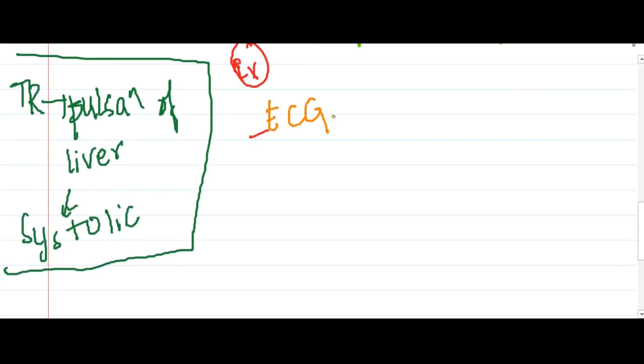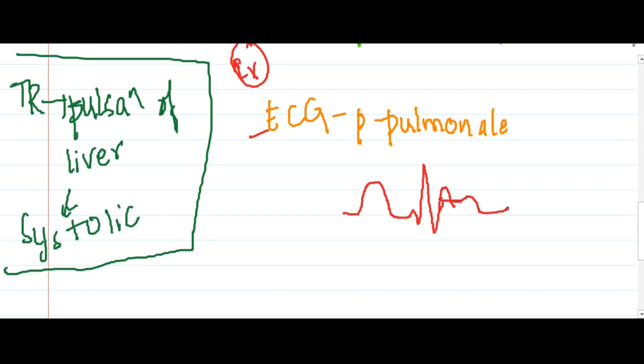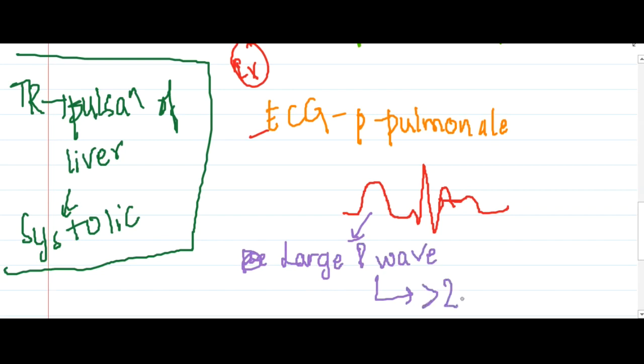Now if you see the workup or investigations, first and foremost you should do ECG. In ECG you will see presence of P pulmonale. How does this P pulmonale look like? This is a peaked P wave, like this. This is a large P wave, where the amplitude will be more than 2.5 centimeters in limb leads.